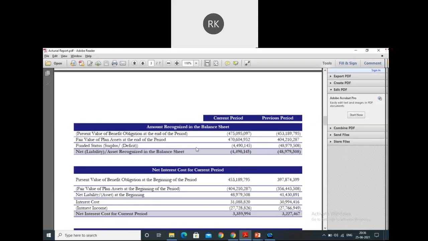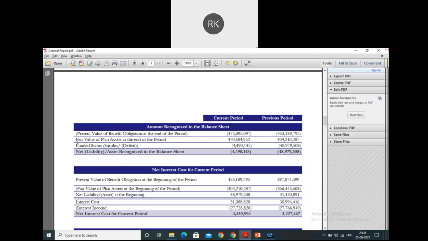Funded status, surplus or deficit. Now, if you could see, my liability was 475 and the asset which I'm having is 470. Obviously, I'm in deficit. So there's a deficit. Accordingly, net liability needs to be recognized in the balance sheet. Had it been the scenario that my asset was higher than my liability, this should have changed, and this would be the net asset recognized in the balance sheet. But in this scenario, as the liability is on the higher side and the asset is on the lower side, obviously you will have a net liability which you will show in the balance sheet. Is it clear, guys?